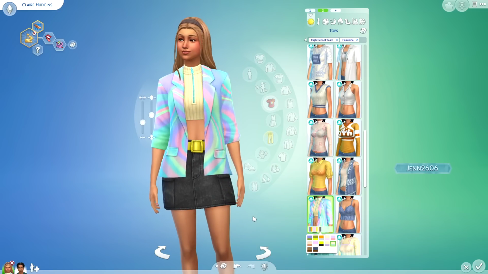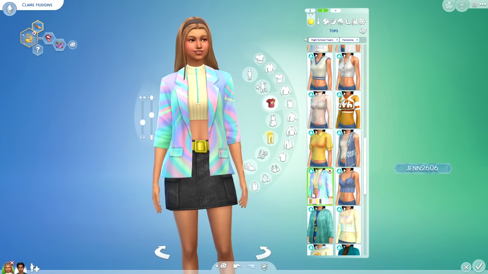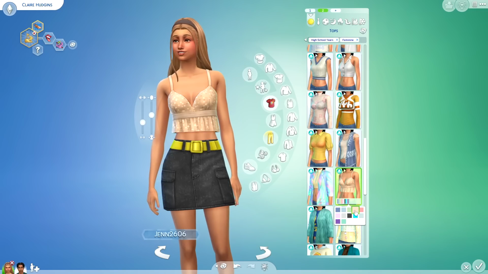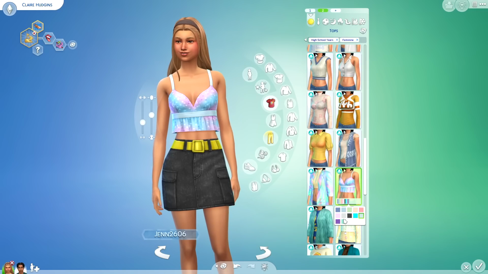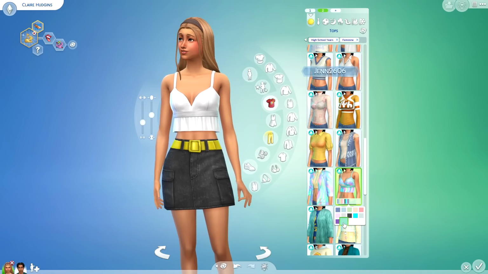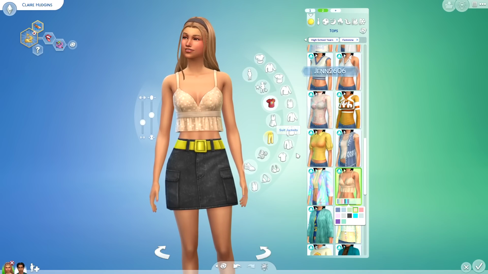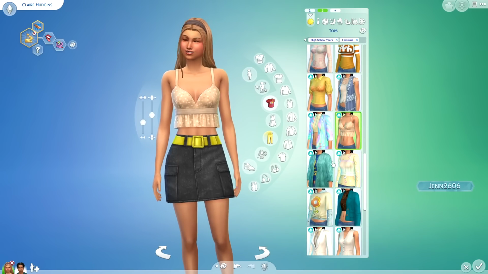This is really cool. I like this blazer and crop top. These outfits though, a lot of these pieces are crop tops. For all the years that we avoided crop tops, they came back full force. That's all I have to say. I'm not complaining. I like them. I'm just simply stating that we have a lot of crop tops.